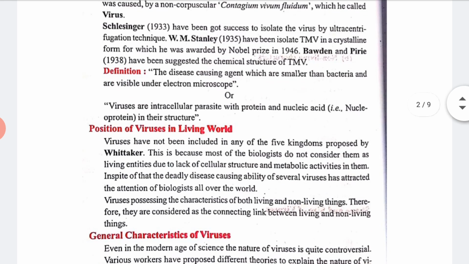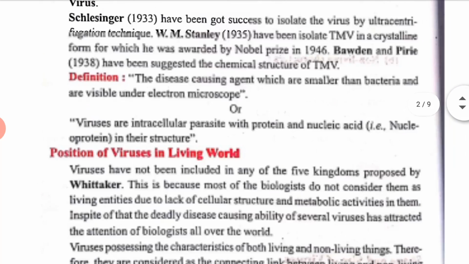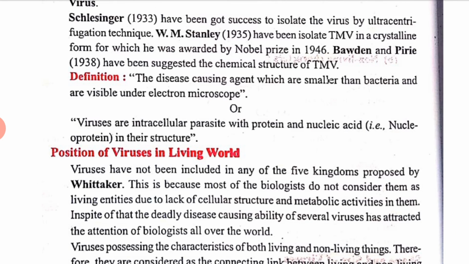So let's start with the definition: what is a virus? It is a disease causing agent, smaller than bacteria and visible under the electron microscope. Or we can say viruses are intracellular parasites with protein and nucleic acid, that is, nucleoprotein in structure. Clear? They are very small in size, which we cannot see with our naked eyes. We can only see them inside the microscope.